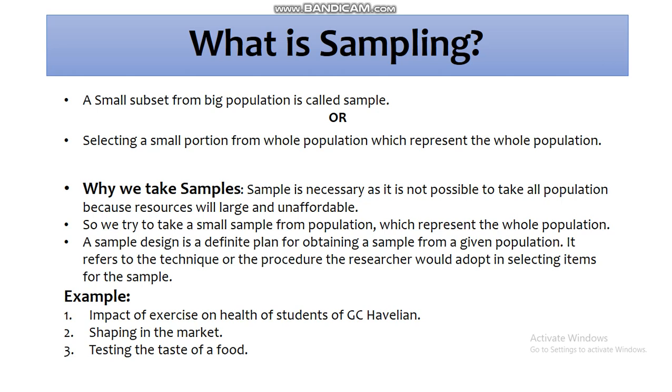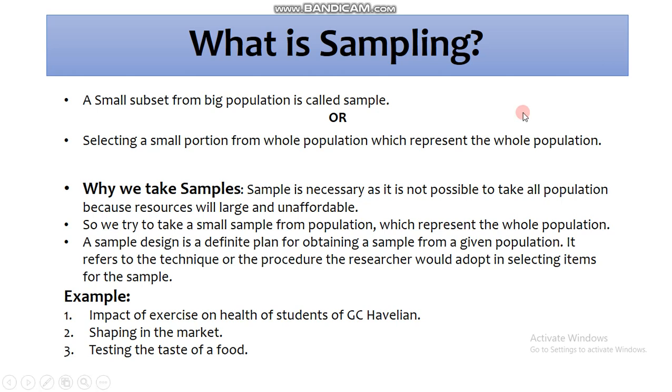That's why the technique of sampling is used. The process in which we decide how to select our research samples is known as the sample design.